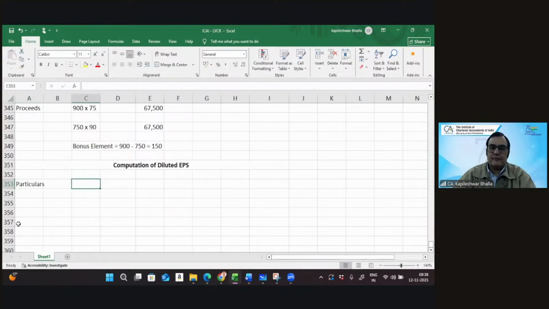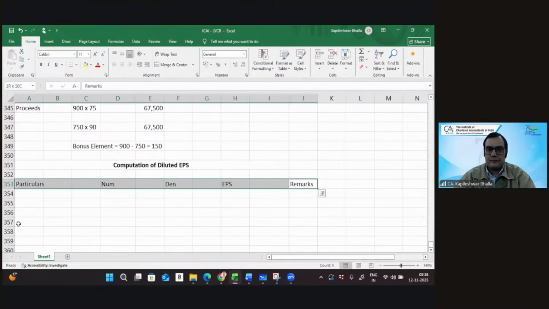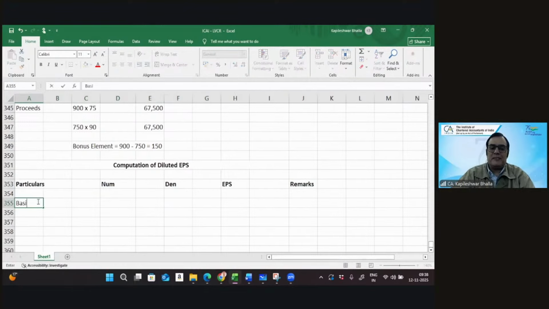Particulars, then we can take the numerator, denominator, then we get the EPS, and then we can give the remarks. So this is again a set format which can be used for the calculations. So we'll first start with the basic EPS.